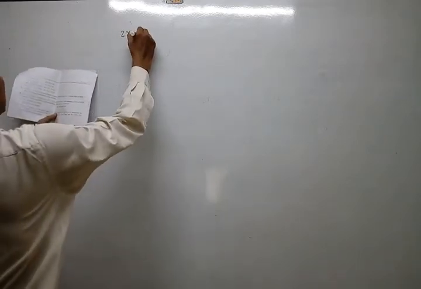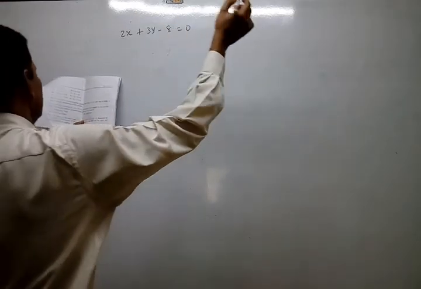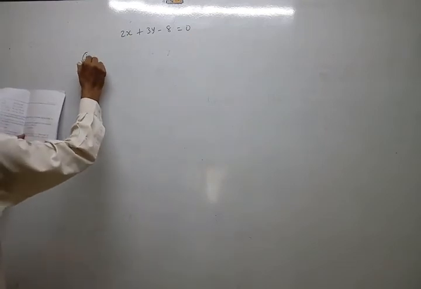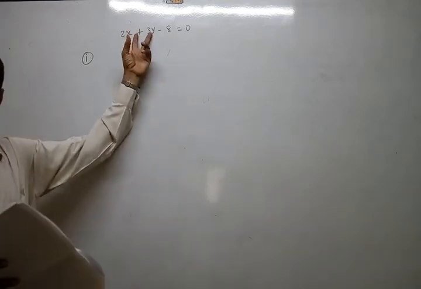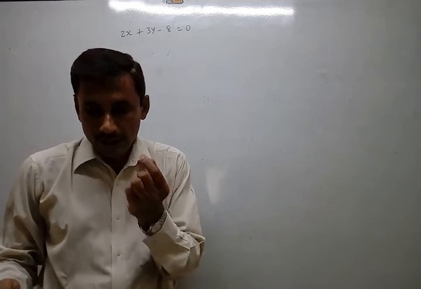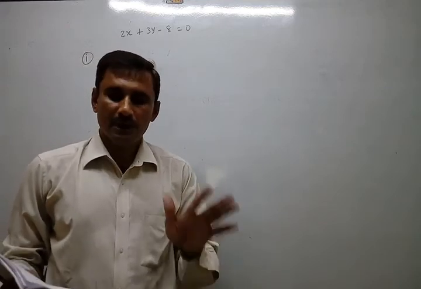First equation is given, we have to find the second equation, and we have to give all 3 answers.